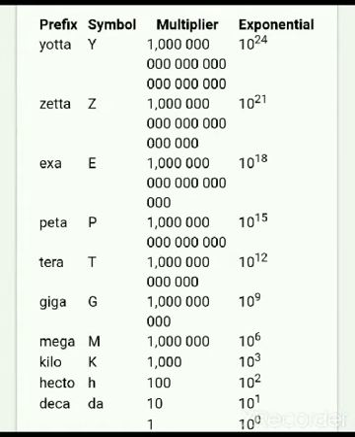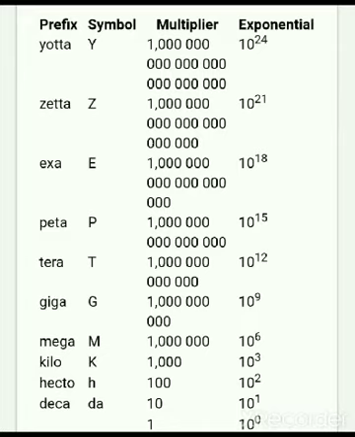The SI system allows the use of prefixes to indicate the multiples or submultiples of a unit. You might have heard about units like milligram, nanometer, picometer. So let us see which are the various prefixes used in the SI system.